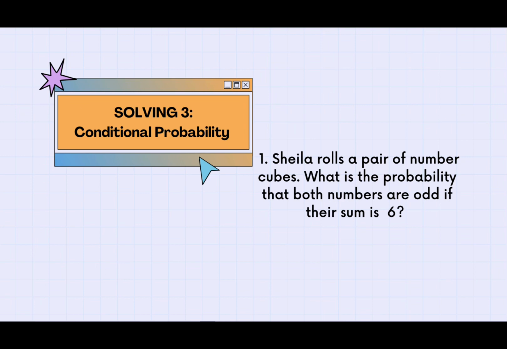Next, identify the outcomes where the sum of the numbers is 6. The outcomes where the sum is 6 are 1,5; 2,4; 3,3; 4,2; and 5,1. Then, identify the outcomes where both numbers are odd. The outcomes where both numbers are odd are 1,5; 5,1; and 3,3. Lastly, calculate the probability of rolling a pair of number cubes where both numbers are odd and their sum is 6. The probability is 3 over 36 equals 1/12.